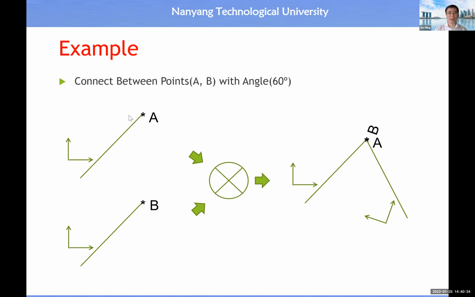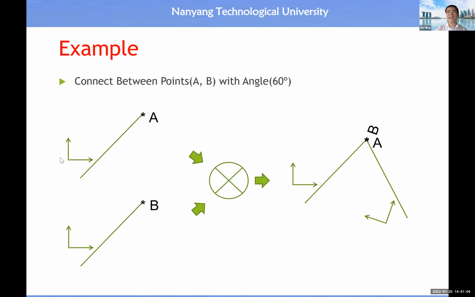For example, we have a straight line with one endpoint at the point A, and another straight line with one endpoint at the point B. If we apply this function, connect at the point AB with an angle of 60 degrees, then here is a background knowledge. We can consider a shape as a rigid body, therefore we must assign a local coordinate system to each shape.